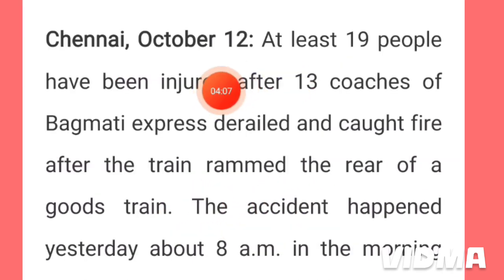Now, let's start the report. We have to start the report in this way. We have to give the number of the injured persons or the number of the death in the accident. At least 19 people have been injured after 13 coaches of Bagmati Express derailed and caught fire after the train rammed the rear of a goods train.